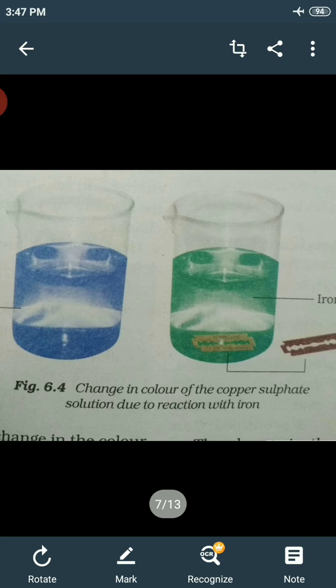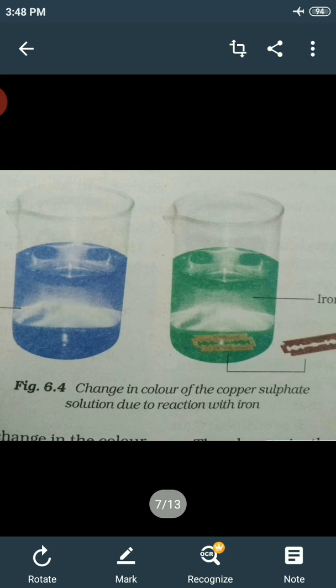Save a sample of the solution in a test tube or a small glass bottle. Drop a nail or a blade into the remaining solution. Wait for half an hour or so. Observe the color of the solution. Compare it with the color of the sample solution saved separately. Do you see any change in the color of the solution?